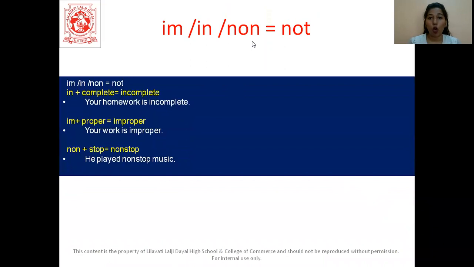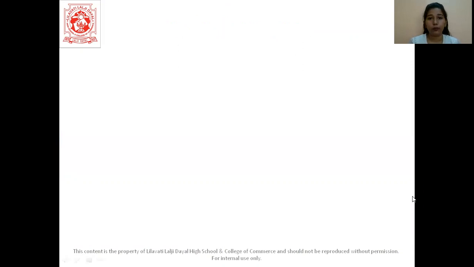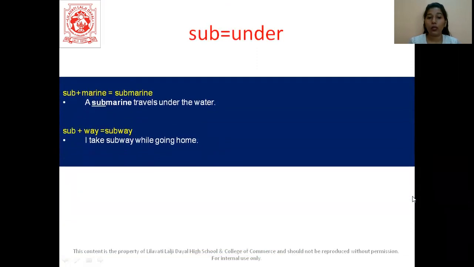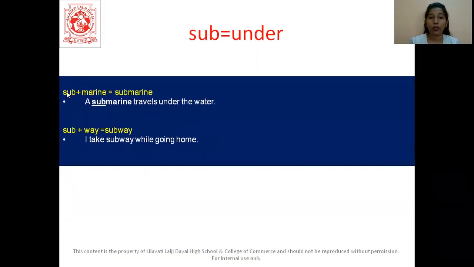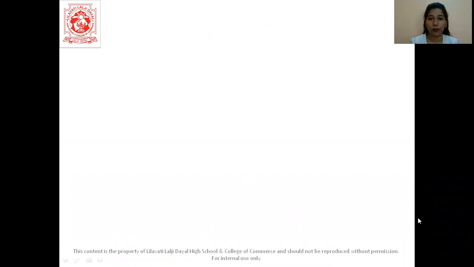So im, in, non, they all mean not. Complete becomes incomplete, proper becomes improper, and stop becomes non-stop. Again, these words are in their simplest form. We have added a prefix to it. All right, let's proceed. We have the word sub. Marine becomes submarine. Way becomes subway. This is also a prefix.